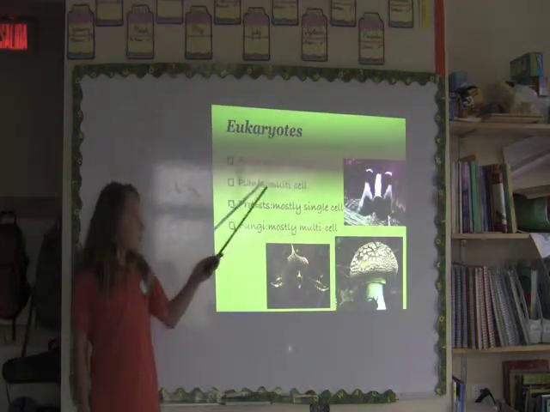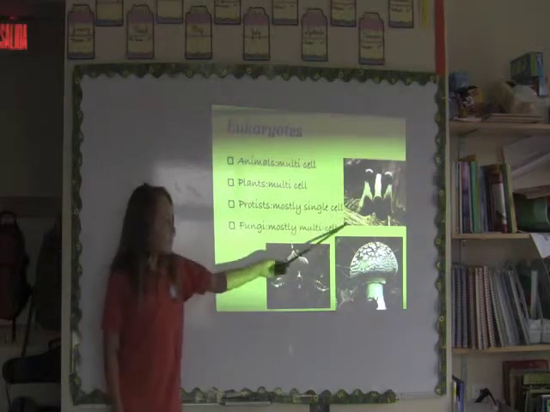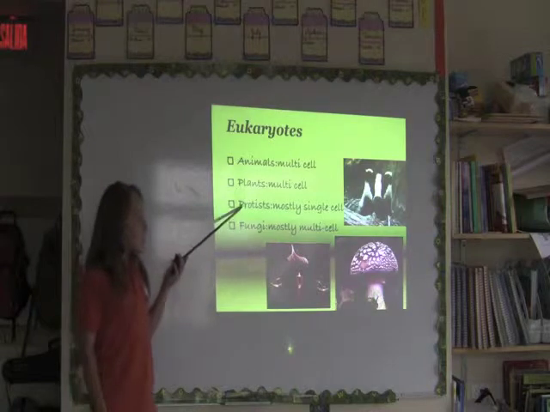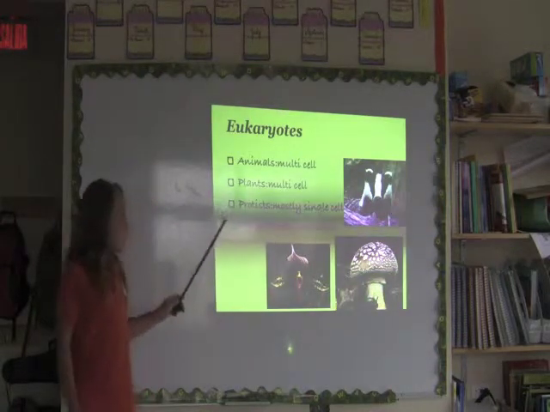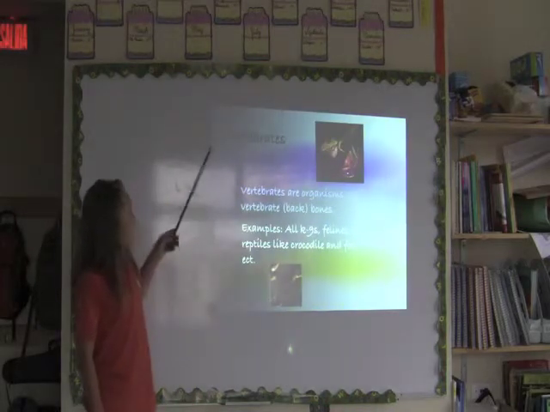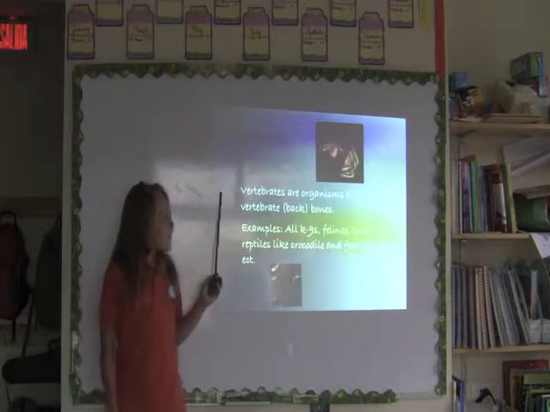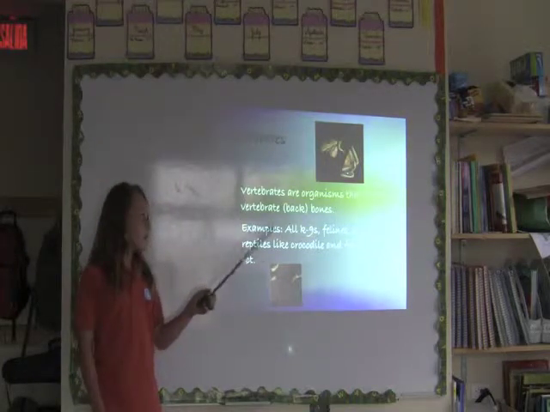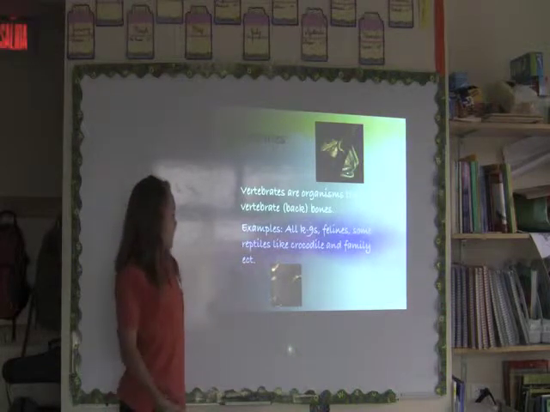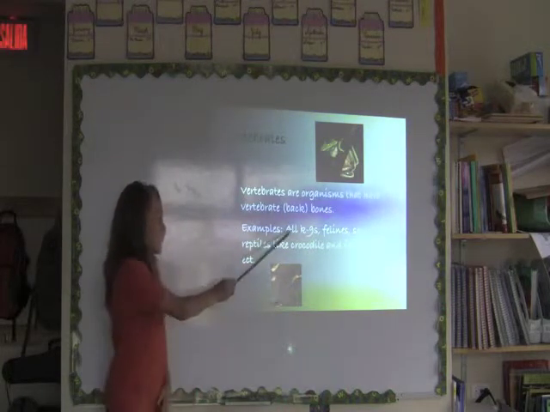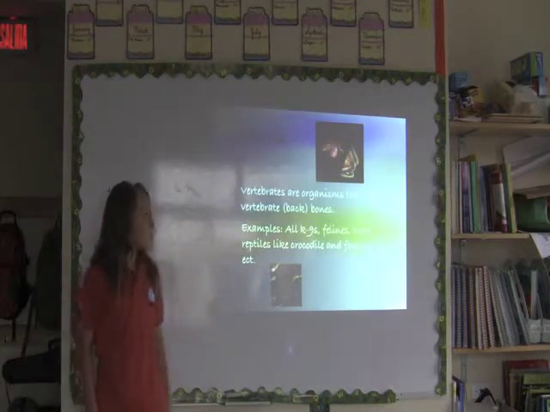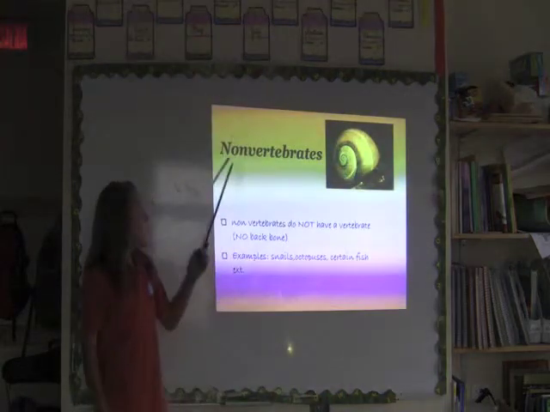Eukaryotes. Animals are multi-celled. Here's an example. Plants are also multi-celled. Protists are mostly single-celled and fungi are multi-celled. Vertebrates. Vertebrates are organisms that have a vertebrate. A vertebrate is a backbone, right, like around here. Examples are canines, felines, some reptiles like crocodiles, and frogs and all that.